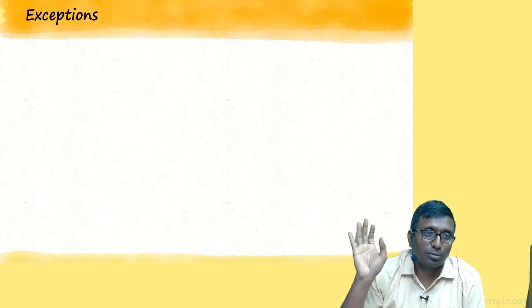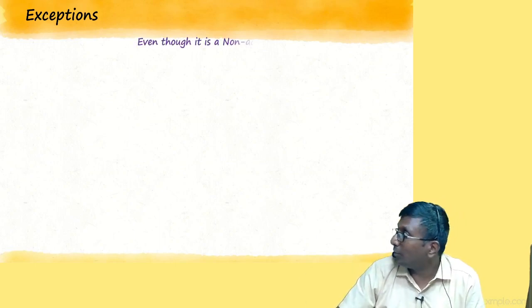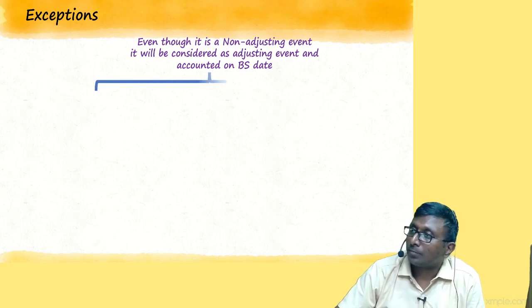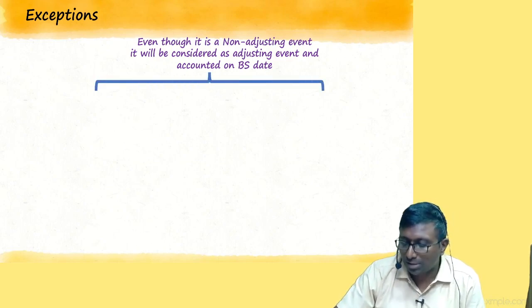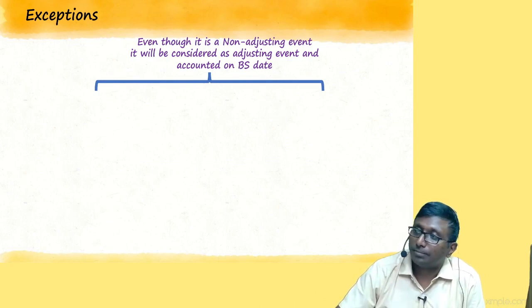Under what circumstances? They have given two circumstances. Go through the sentence. Even though it is a non-adjusting event, it will be considered as an adjusting event and accounted on the balance sheet date.